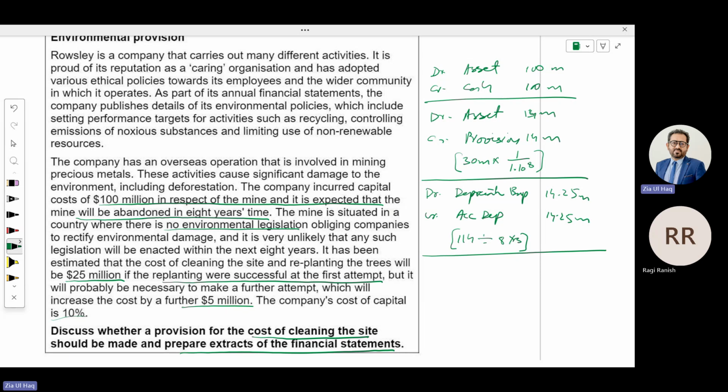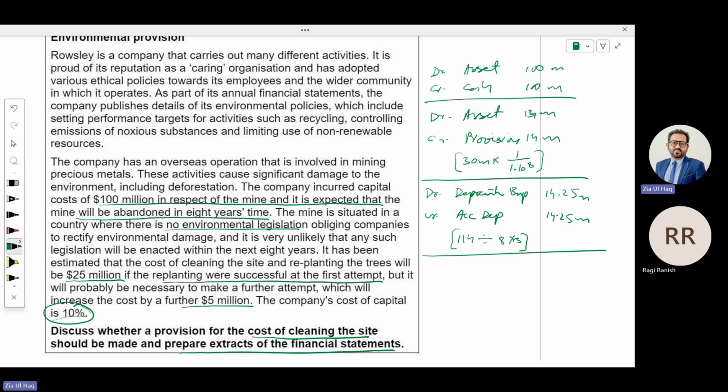You need to record the interest every year as well on this 14 million, according to this 10%. You need to record the interest as well.